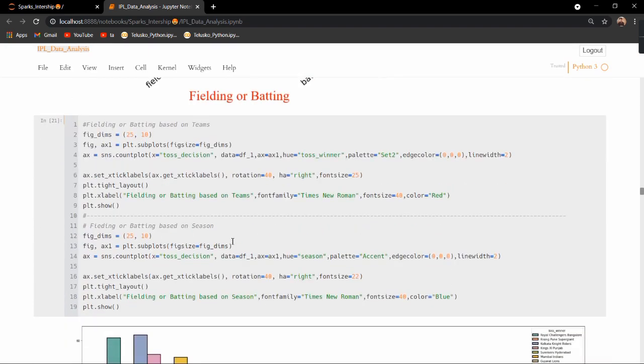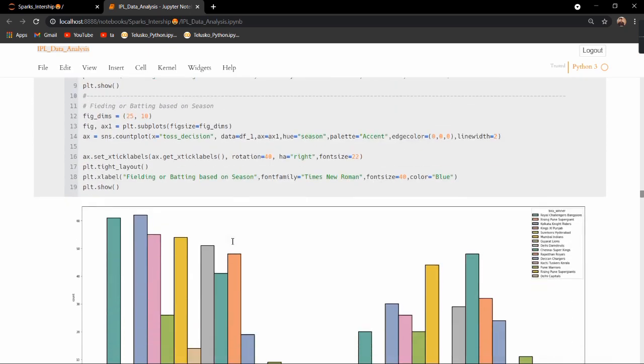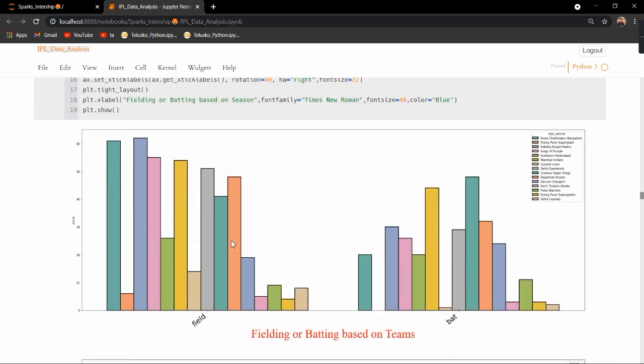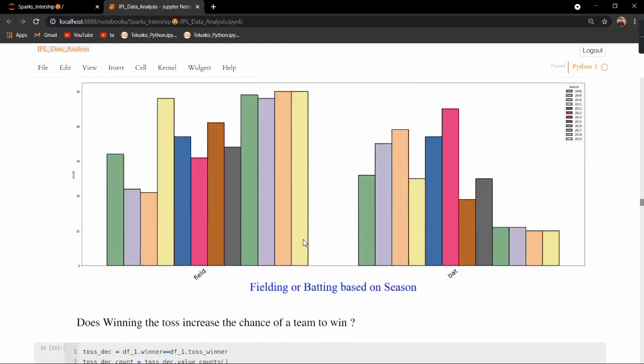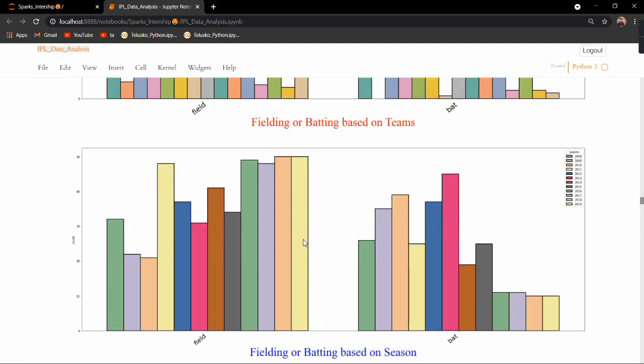I plotted two count plots. One is fielding or batting based on teams, where we can see that most of the teams in the IPL chose fielding over batting. The next plot is fielding or batting based on the season.